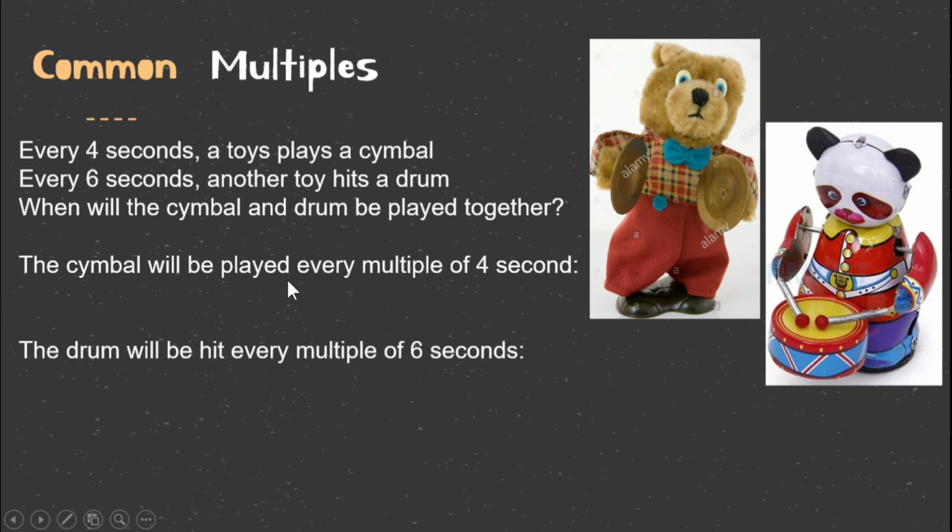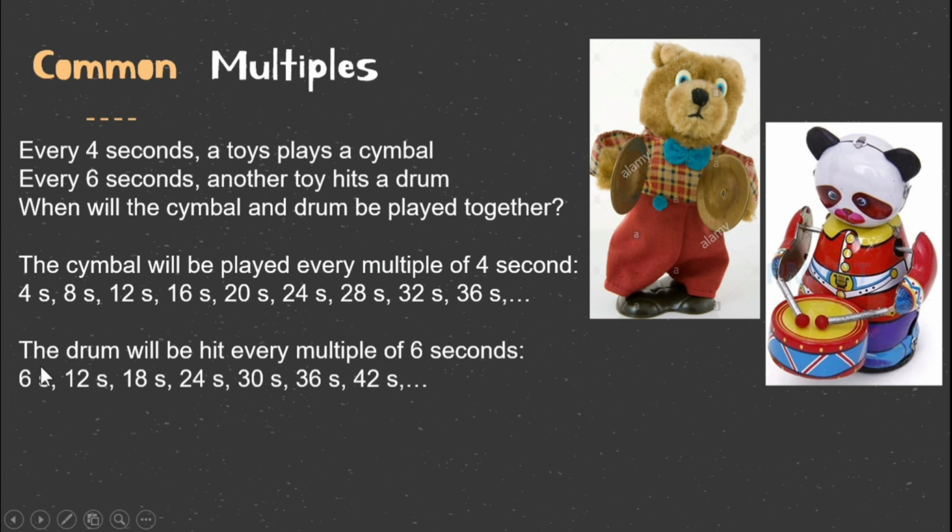The cymbal will be played every multiple of 4 seconds, so we can put multiples of 4 here. Multiples of 4 are 4, 8, 12, 16, 24, 28, 32, 36, and go on. Because the drum will be hit every multiple of 6 seconds, we can put multiples of 6 here. Multiples of 6 are 6, 12, 18, 24, 42 seconds, and go on.